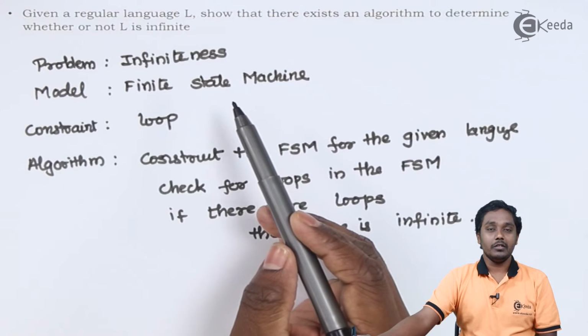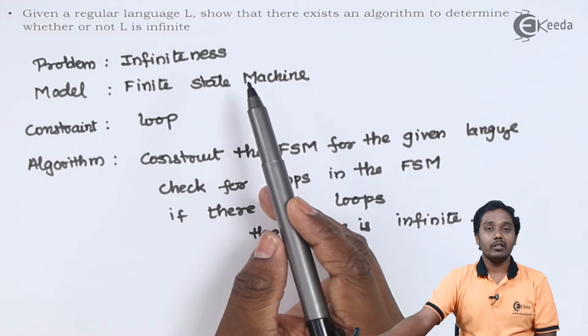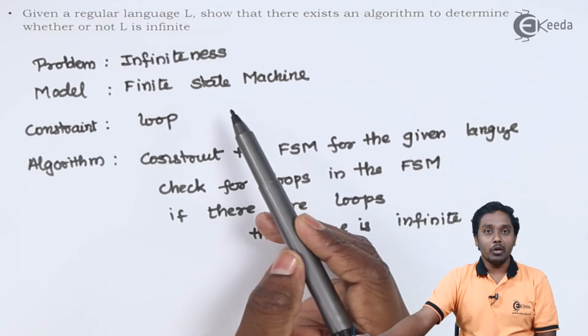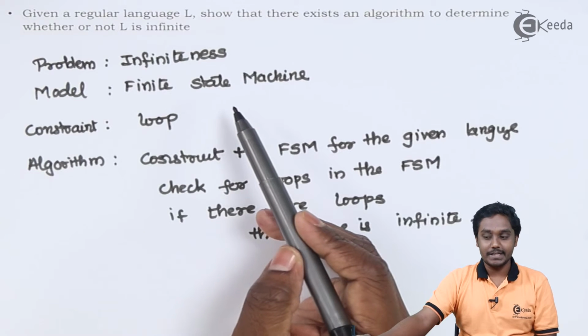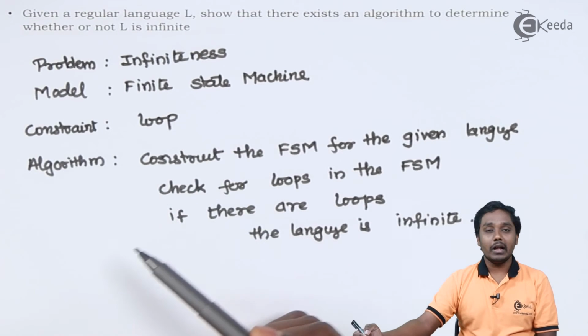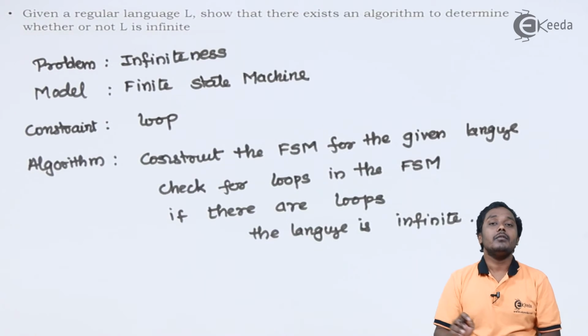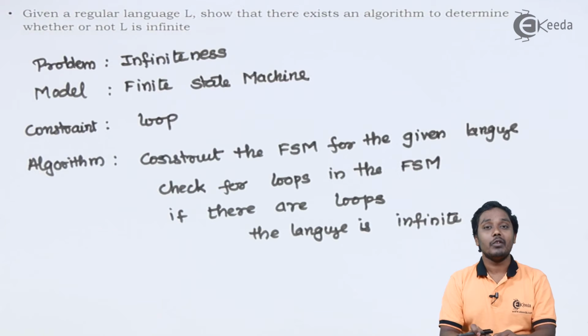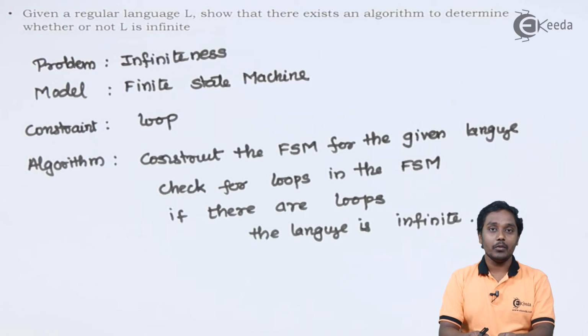As we discussed, this problem is of finding infiniteness of a regular language. The model we are going to use is finite state machine. The constraint is there should be a loop between the path from initial state to final state. Now the algorithm is as discussed. We will try to find the FSM for the given language, and we will try to find a loop at least in one path from initial to final. If we find at least one such loop, we can argue that the given language is infinite. Otherwise, the language is finite.